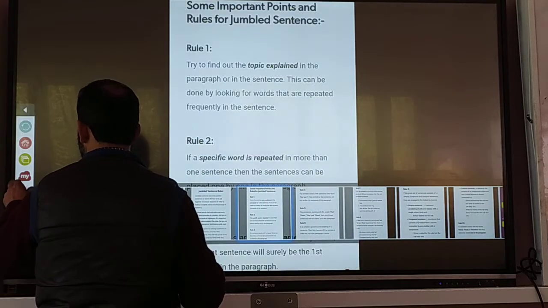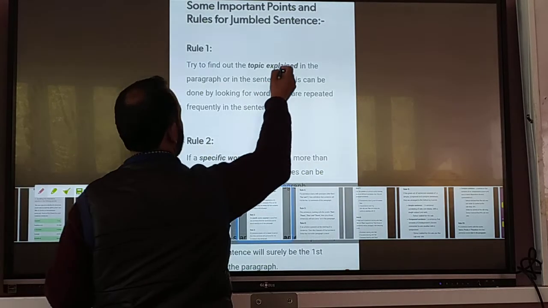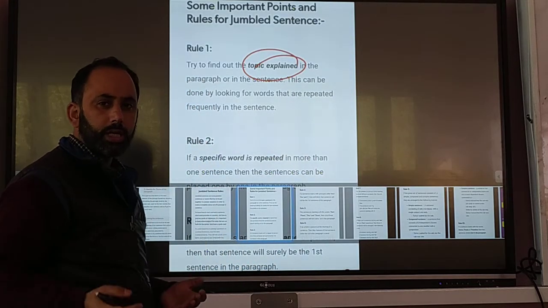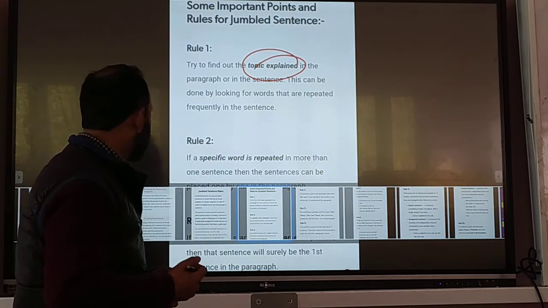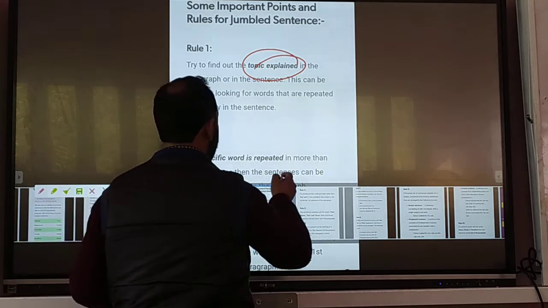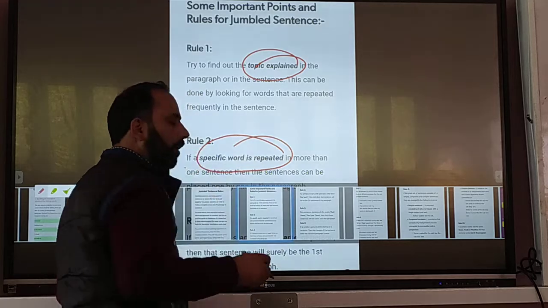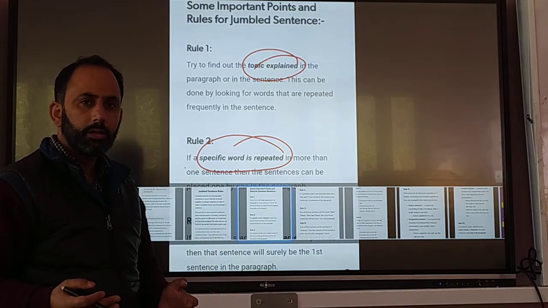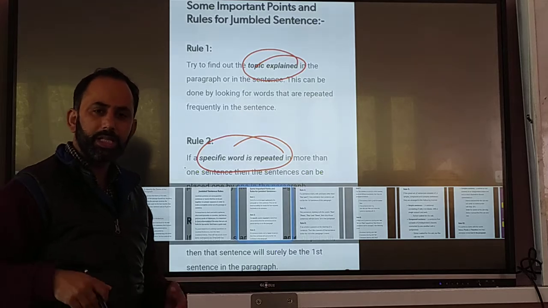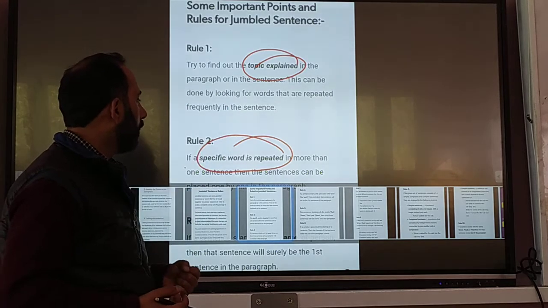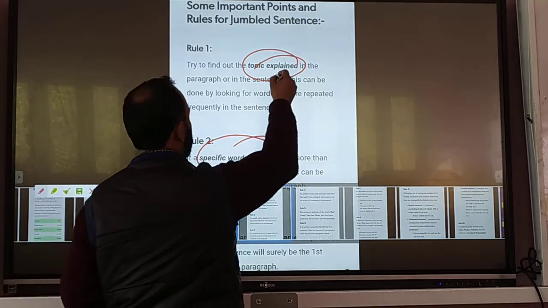You have to see the topic explained, what these sentences or this paragraph are about. Number two, a specific word is repeated. Now you may ask, sir, how can we identify what the paragraph is about?